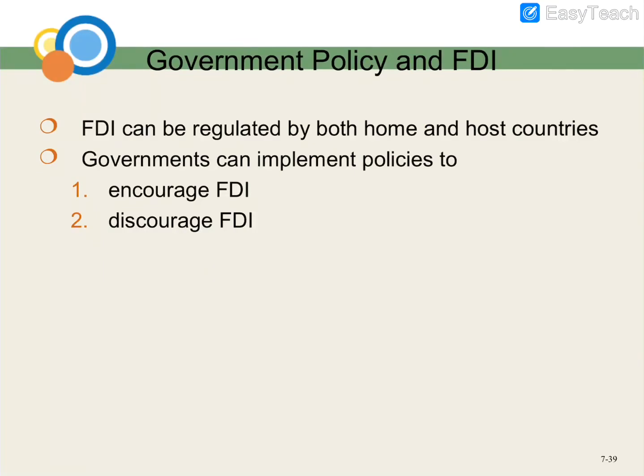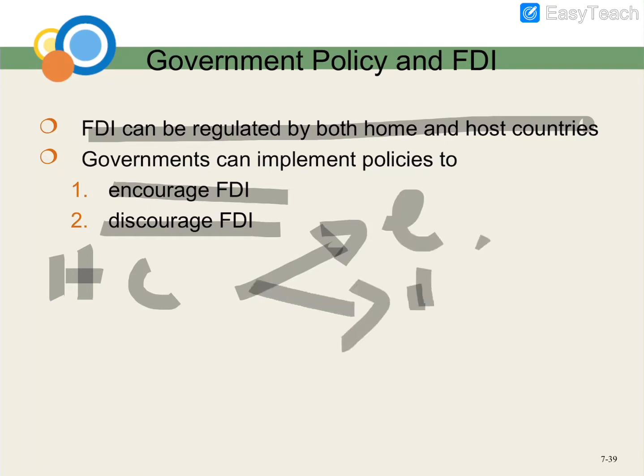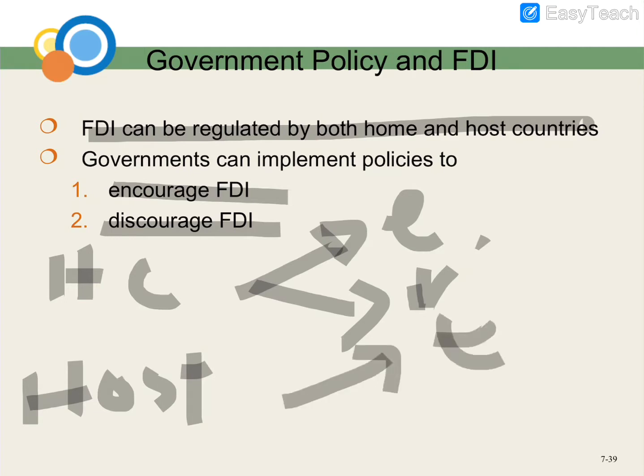Okay, then we have government and government policy and also FDI. So FDI can be regulated by both the home and also host country. Normally the government can implement policy whether they want to encourage FDI or discourage FDI. So this is how it works. They have a home country, so whether they want to encourage or restrict or discourage the outward FDI, and they have the host country, whether they want to encourage or restrict inward FDI. So we're going to see one by one.